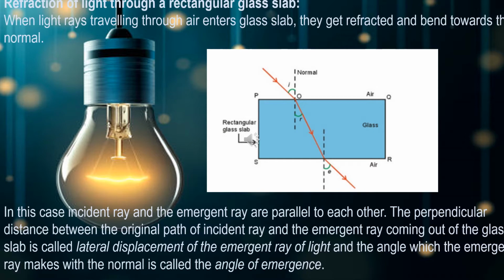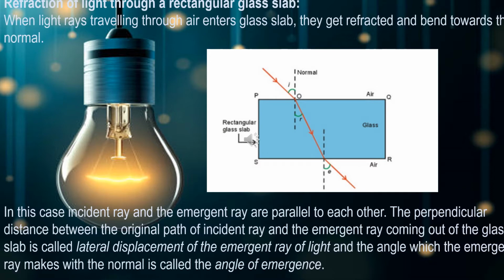But how does it bend? Whether it moves towards the normal or away from the normal. When it travels from rarer to a denser medium, you know it always moves towards the normal. You can see the picture, the first portion of the refraction. Whereas when the light reaches the edge of the glass slab, at that time it needs to travel from denser to a rarer medium.